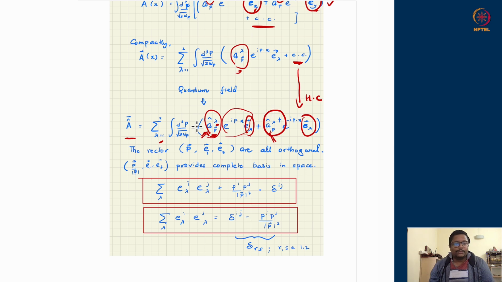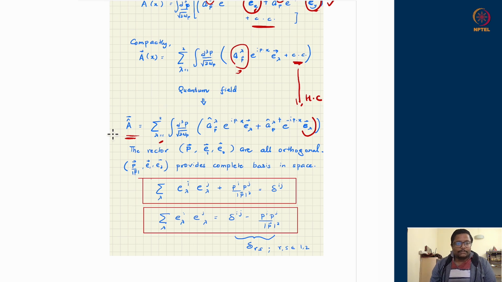Collectively, I will get to know what is the overall polarization of this quantum field if I put it under some state. If I take its expectation under some state, that means the expectation of this and the expectation of this operator will decide my polarization. And as you can see, these are operators. The expectation will have some variances as well, fluctuations as well. So whenever I say the expectation of the vector potential is this much, I am only talking about polarization having an expectation behavior in that direction. There will be fluctuations associated with it due to the quantum character of A and A dagger.